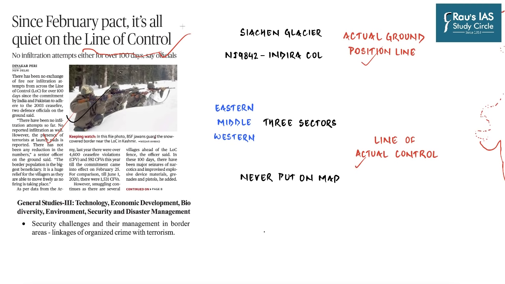And not just for the sake of doubt clearance, it is also an important part of your syllabus under GS paper 3. Under the section security, the syllabus says security challenges and their management in border areas, linkages of organized crime and terrorism. And how will you understand this topic unless and until you understand different kinds of borders which India has? And so let us now begin the discussion.